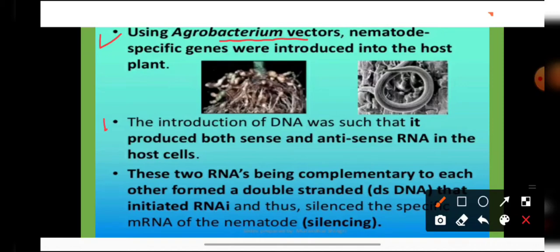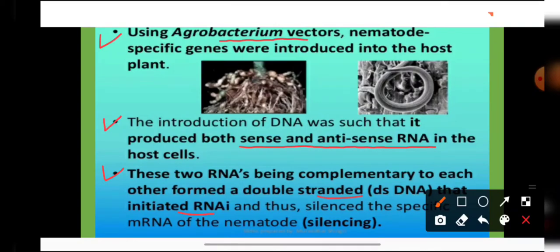And the introduction of the gene is such that whenever it enters into the host plant, it will produce both sense and antisense RNA in the host cells. And these two RNAs, being complementary to each other, will form a double-stranded RNA molecule, and this double-stranded RNA molecule will start the process of RNA interference.